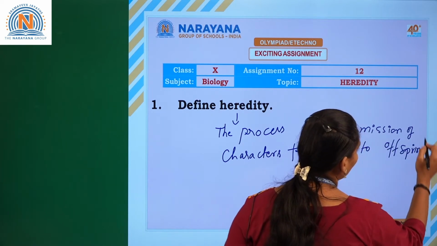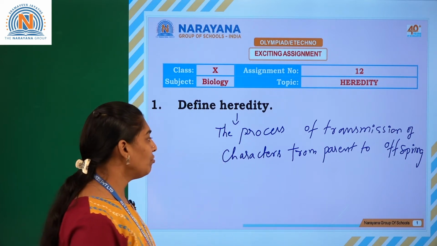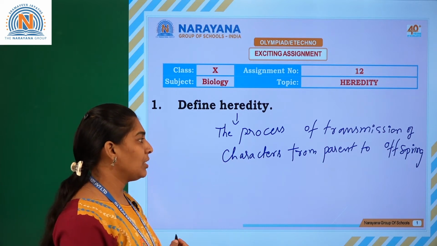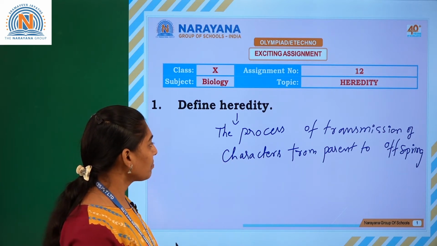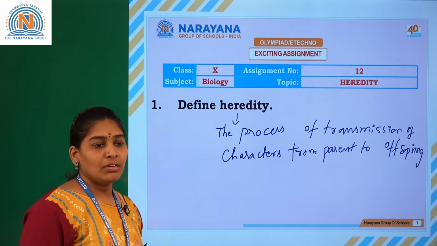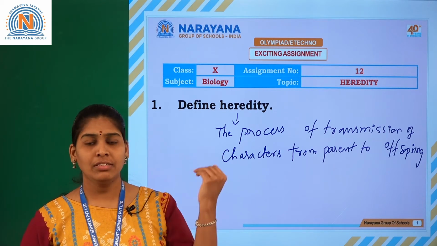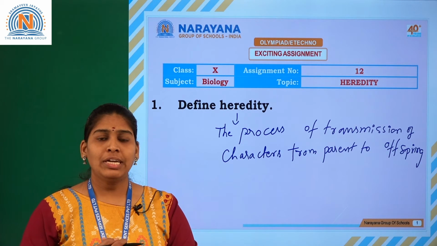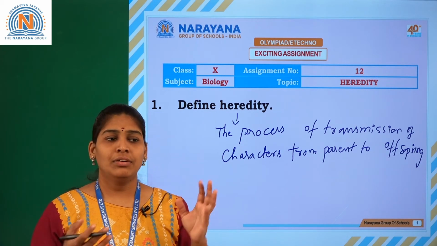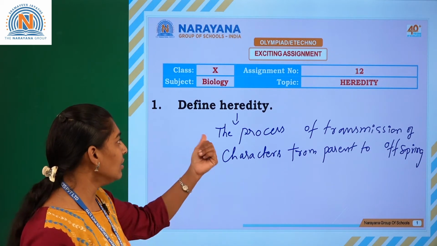This is called heredity. The process of transmission of characters from the parent to offspring we can call heredity. In technical terminology we can call the process of transmission inheritance. So heredity means transmission of some characters from the parent generation to the offspring.